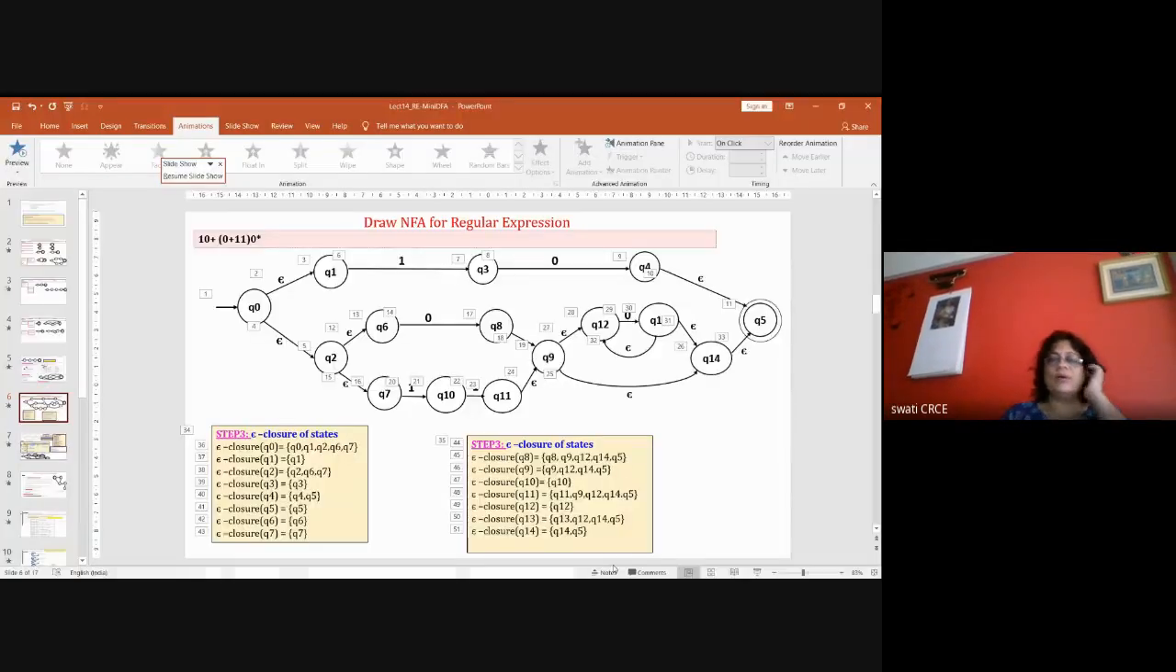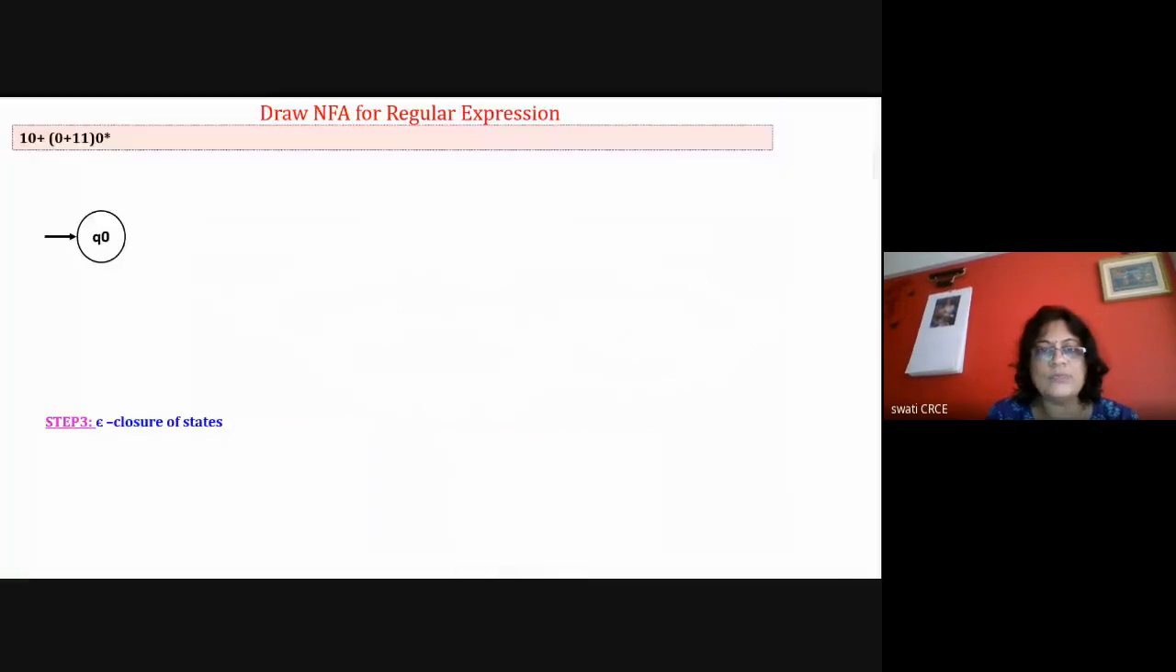Now suppose there is a problem. At least I should finish this problem, but it is a very big problem. Suppose in the exam there is a question where a regular expression is given to you, and you have to draw the corresponding NFA. Draw the NFA for this particular expression. We have done so many examples for this. A regular expression is given to you, and you have to draw the NFA diagram.